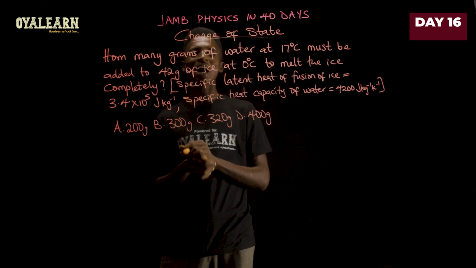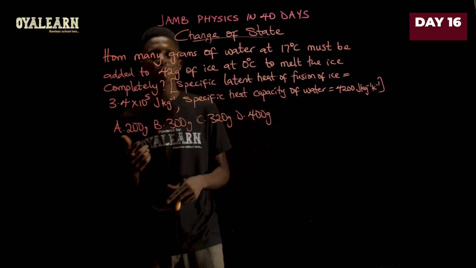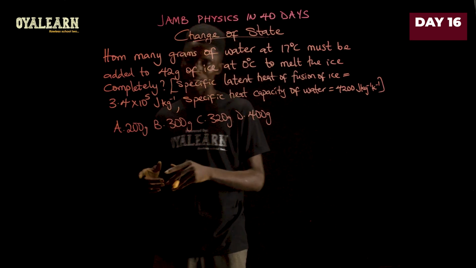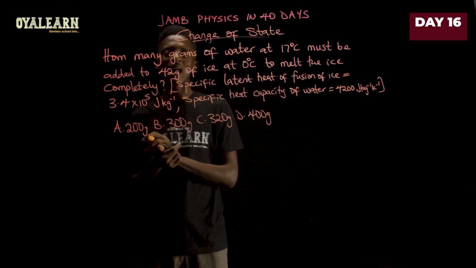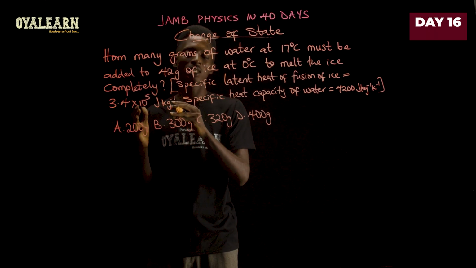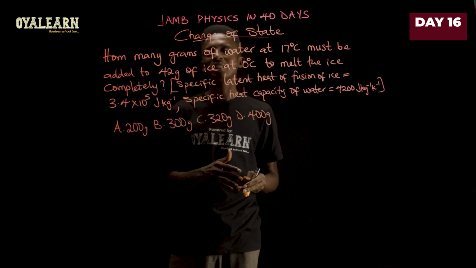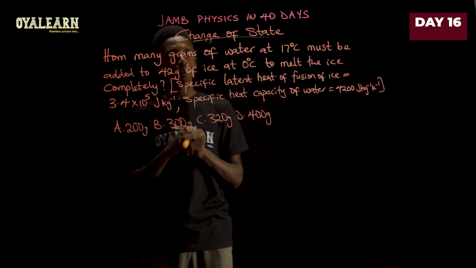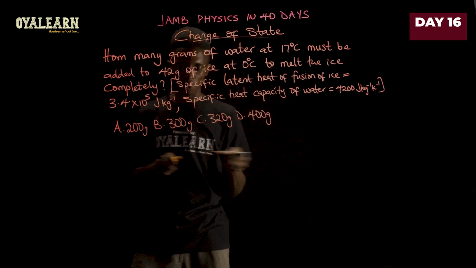This question says, how many grams of water at 17 degrees Celsius must be added to 42 grams of ice at 0 degrees Celsius to melt the ice completely? So we're going to equate the amount of heat gained by ice. Remember, 42 grams of ice at 0 degrees, that will convert it into water. And then we equate that to the amount of heat that needs to be extracted from a 17 degrees Celsius water to bring it to 0 degrees. So this is what we're going to do there.